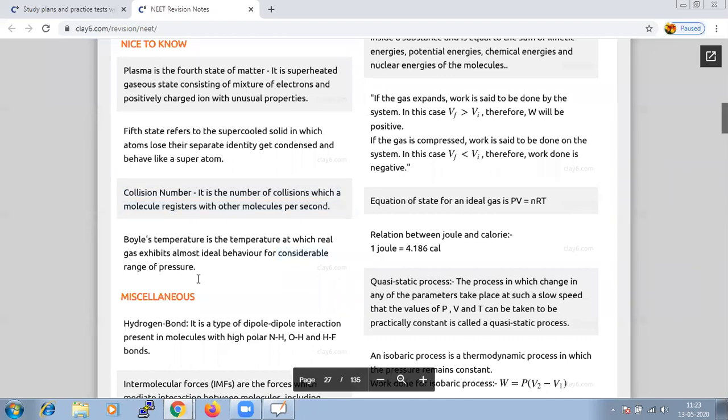Hence these points are highlighted just for easy revision, so that you are able to get the answers without preparing the entire chapter. And the next important one is the hydrogen bond. It is a type of dipole-dipole interaction present in molecules with highly polar bonds.